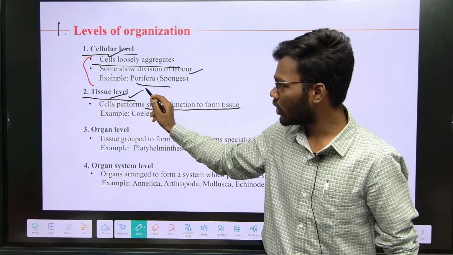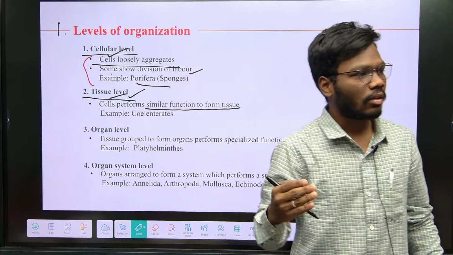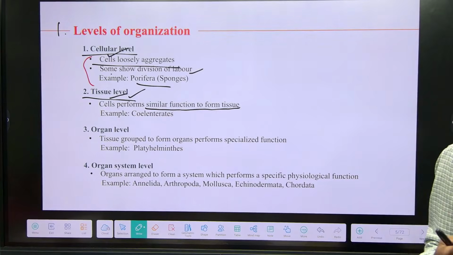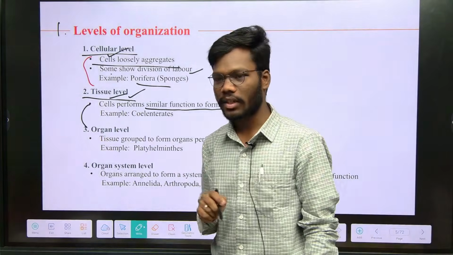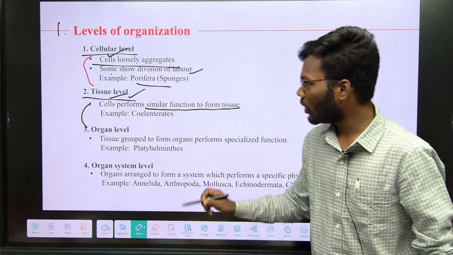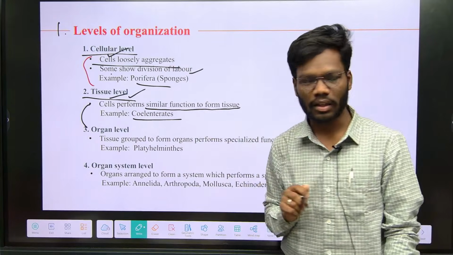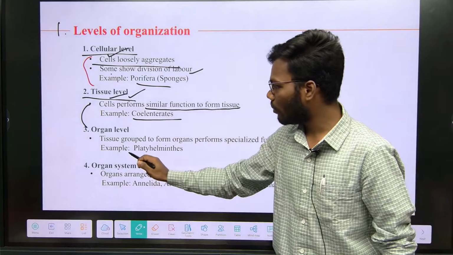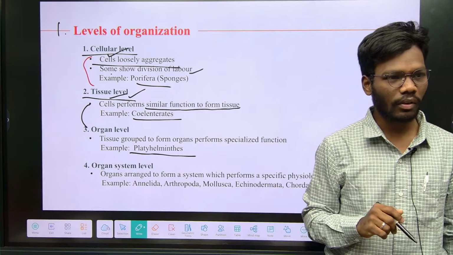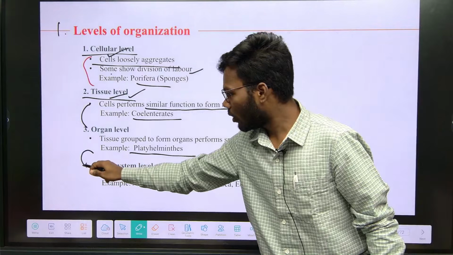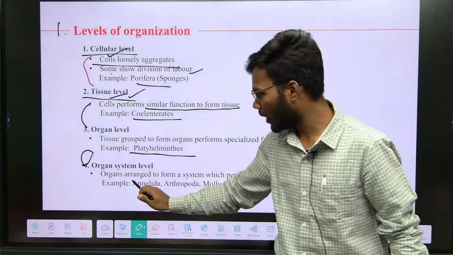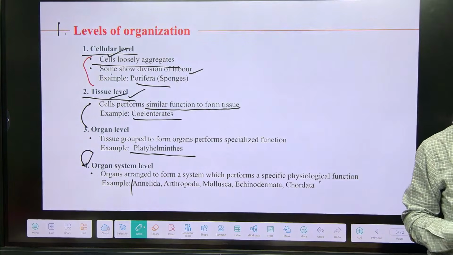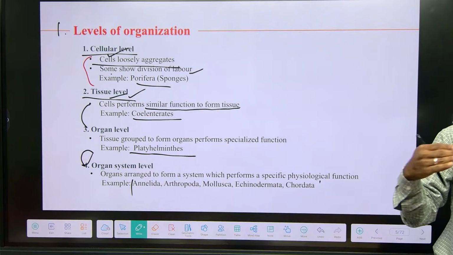After that, organ level: a group of tissues together forms a particular organ to perform a similar function. That forms the organ system level of classification. In the tissue level, the best example is Coelenterates. Organ level is Platyhelminthes, and organ system level is from Annelida to Chordata. From Annelida to Chordata, everyone has organ systems.